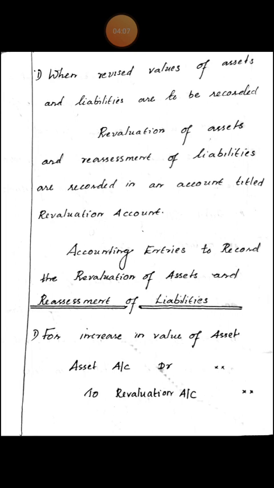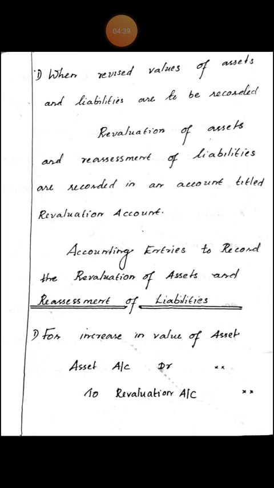Increase in the value of assets and decrease in the amount of liabilities are credited to revaluation account, and decrease in value of assets and increase in amount of liabilities are debited to revaluation account. It also records the unrecorded assets and liabilities.